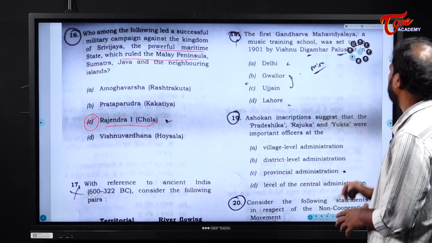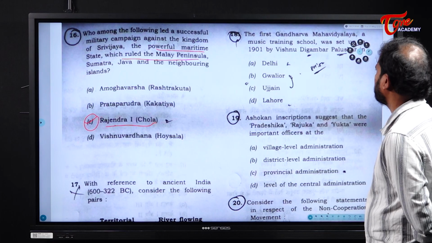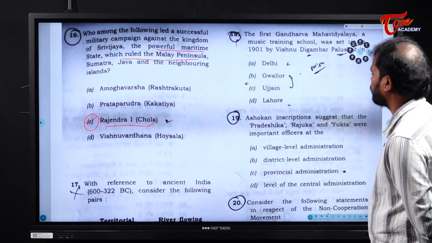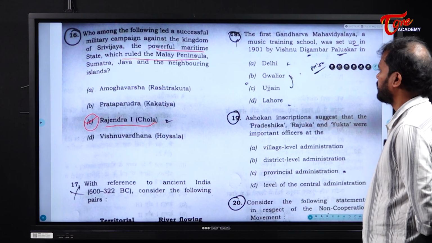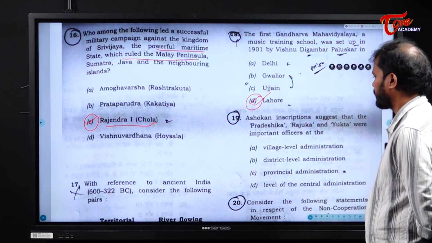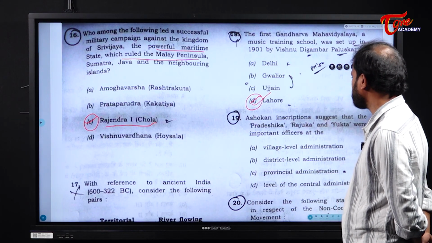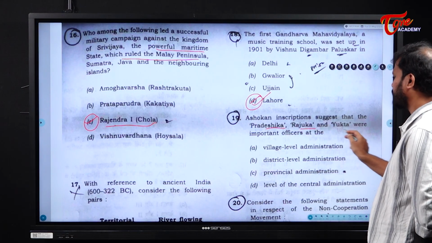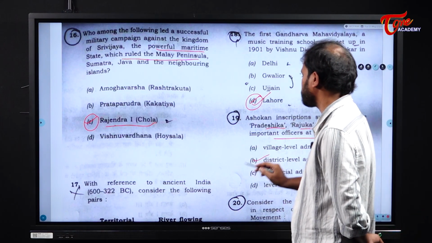Next, 18. The first Gandharva Mahavidyalaya, a music training school, was set up in 1901 by Vishnu Digambara Paluskar in Lahore. It was set up in Lahore. Next. It is also a direct question. Next. Ashokan inscription suggests that the Pradeshika, Rajuka and Yukta were important officers at the district level administration.